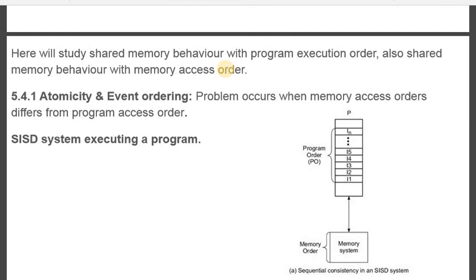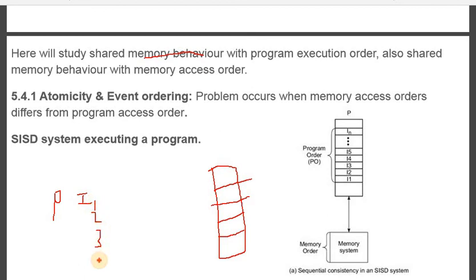What is the general tendency with respect to memory? Say I draw a memory, and here I will write a program. This is instruction 1, 2, 3, and so on up to n. Generally the PC is here. So we assume data required for I1 is present here, say for example data 2 and 3.